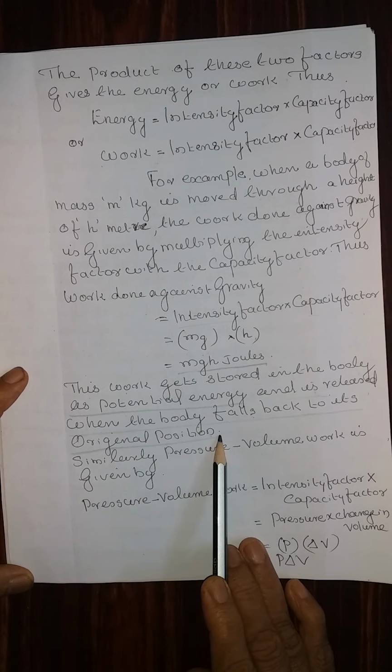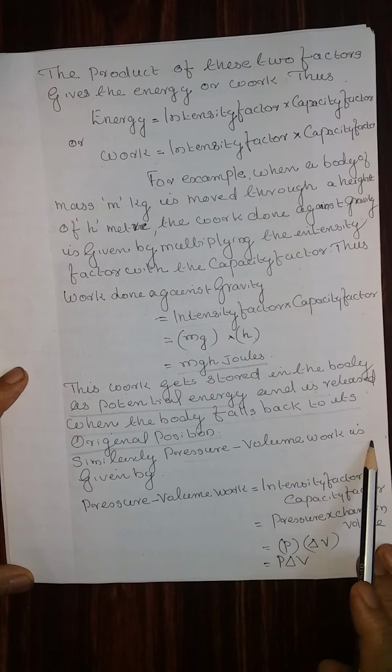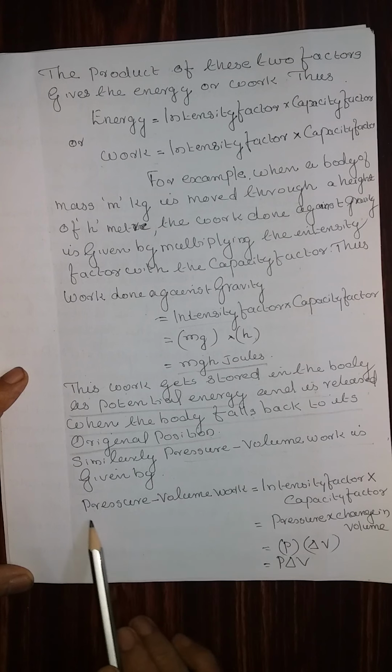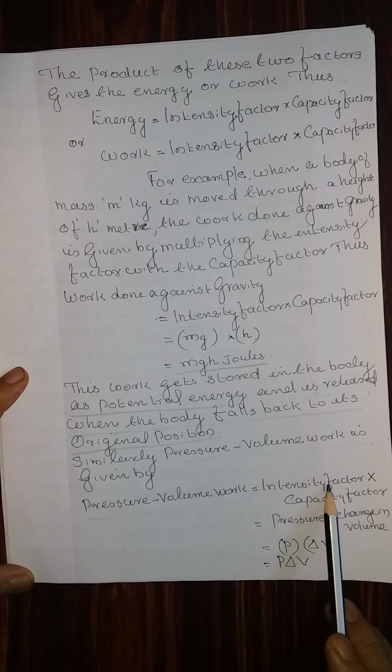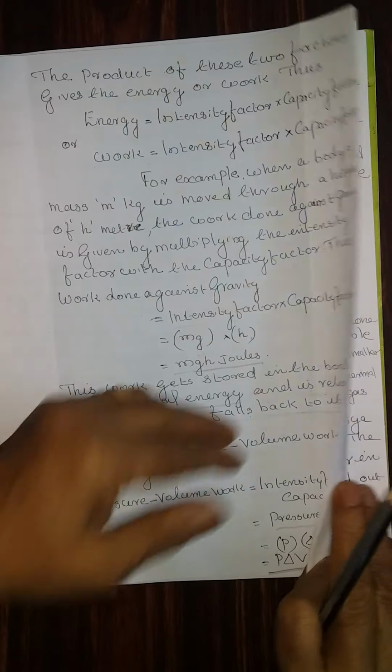Similarly, the pressure volume work has an intensity factor and a capacity factor. The intensity factor is the pressure and the change in volume is the capacity factor. Therefore, P into delta V, or P delta V, is the pressure volume work.